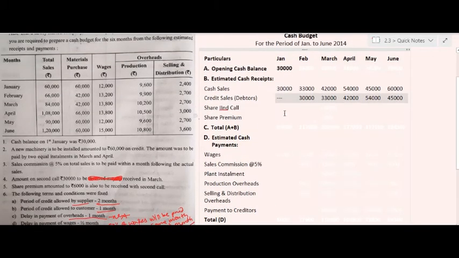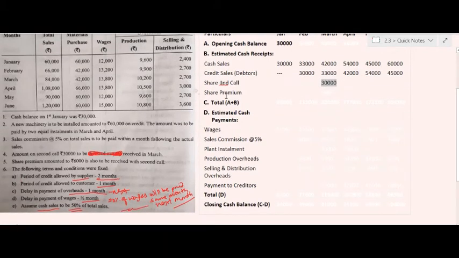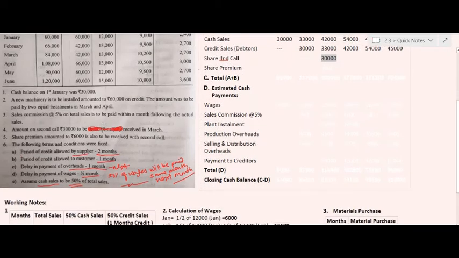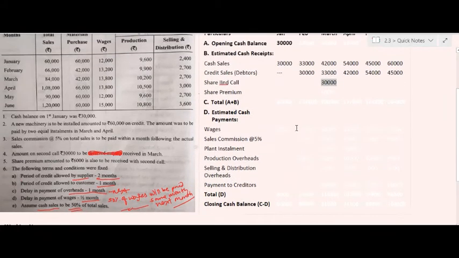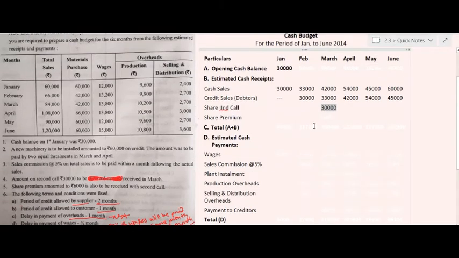The next receipt is share premium. It is given in the additional information that share premium amounting to rupees 6,000 is also to be received with the second call. So in the month of March itself, the amount of share premium received will be rupees 6,000.